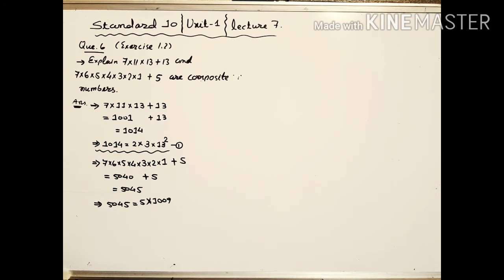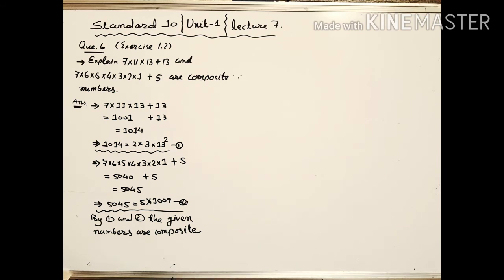If 5045 were a prime number, then it would not have factors other than the number itself and 1. But here we can see that 5045 has different factors. 5045 has factors 5 and 1009. Therefore, by both of these we can say that the given numbers are composite.